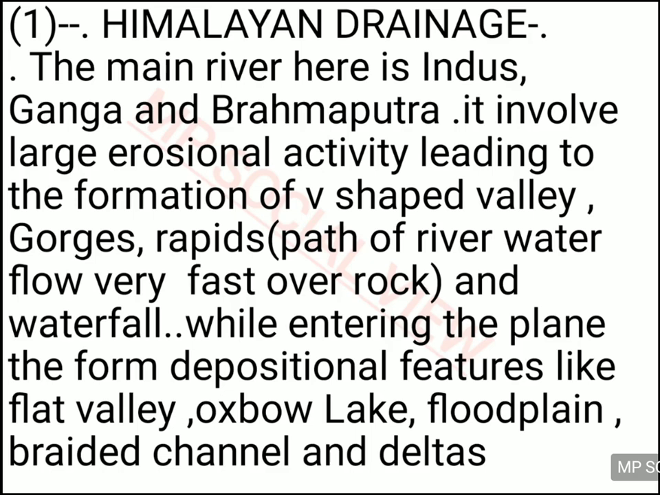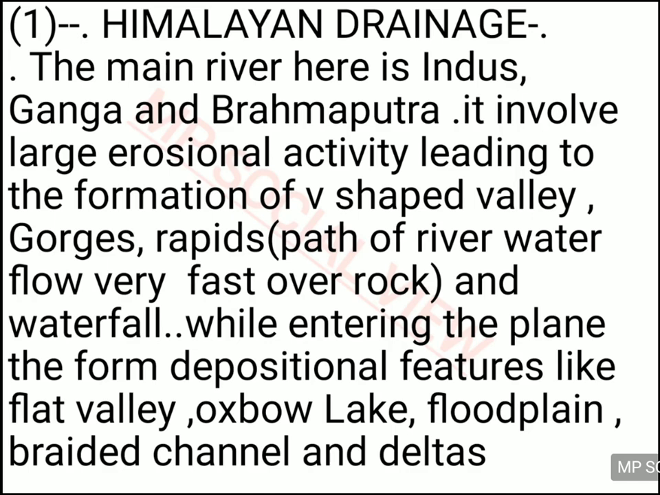And when these rivers come down on the plain after crossing the mountains, they make many depositional landforms also, because they are bringing so much erosional material along with them, and then they deposit that material. While depositing it, they make many landforms, like flat valleys, oxbow lakes and flood plains. Flood plains are the plains which are made by the material brought by floods.